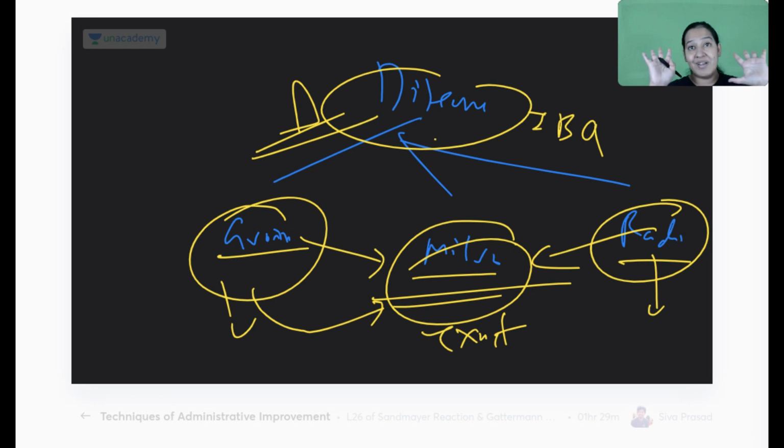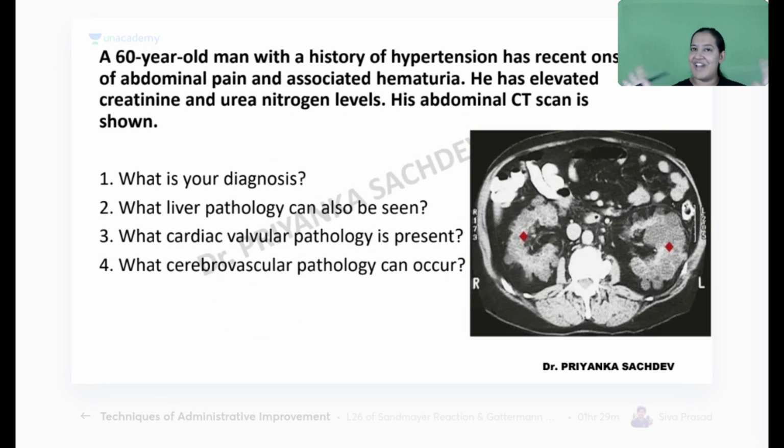Grossly you will say probably it is looking like this, but confirm it on histopathology. So ultimately, the confirmatory test is histopathology. That's why I like histopathology very much. That is the crux, that is the apex. That will tell the static diagnosis. This is the diagnosis, treat the patient.